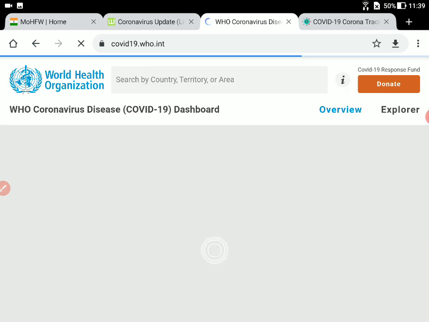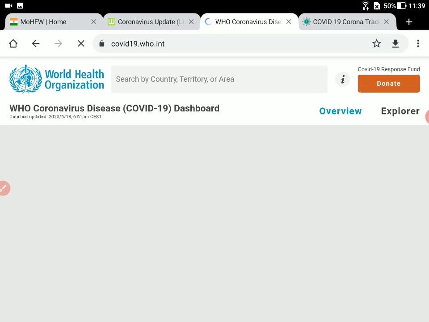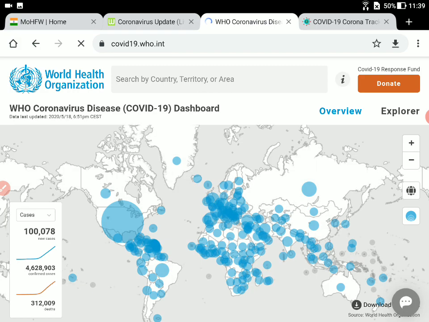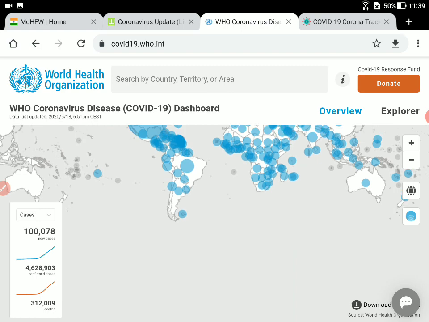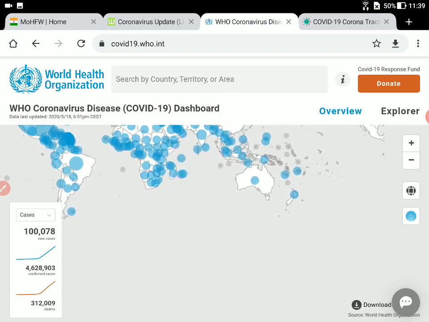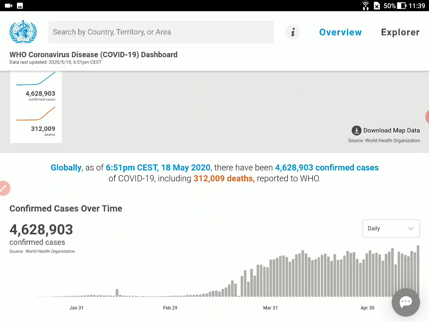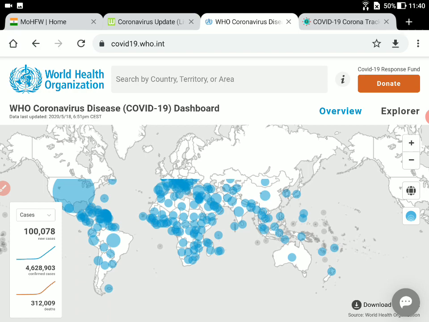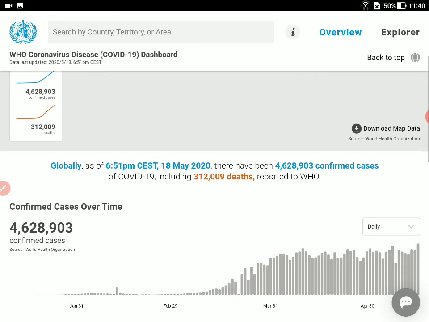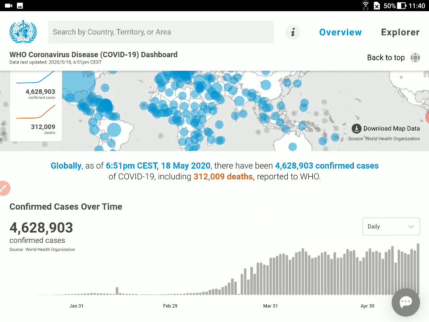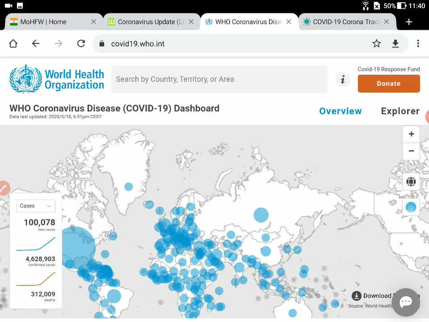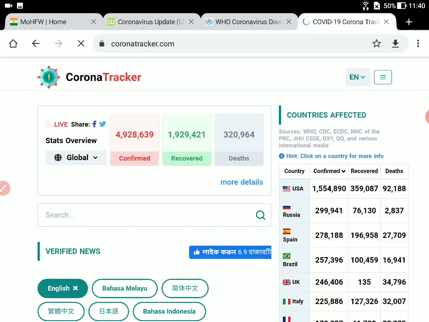The third website, of course, is very important: the organization which is fighting on the front line to tackle this pandemic, the World Health Organization. This website gives a representation via a map and also provides a lot of data to understand the exact scenario. This is important to us, because we need a lot of statistical data and need to do a lot of analysis if you are anywhere near doing research on this pandemic, to know the current scenario.